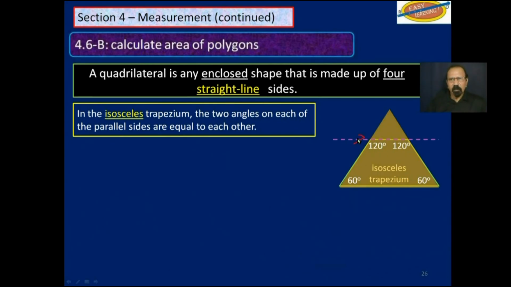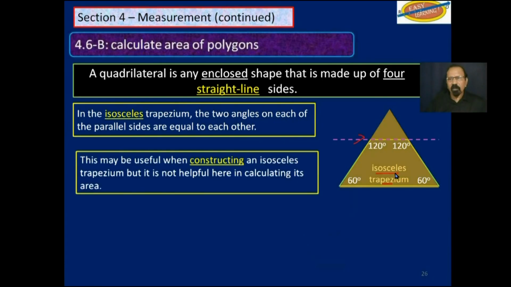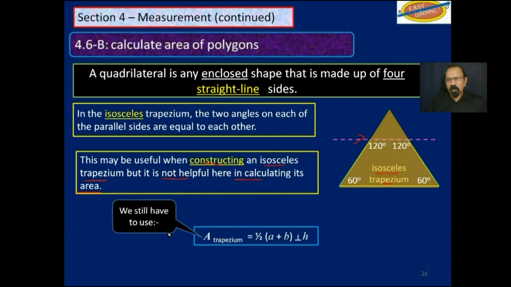And so you get an isosceles trapezium. Now, this may be useful when constructing the isosceles trapezium, but it is not very helpful if we have to calculate its area. We still need the two parallel sides and the distance separating them.